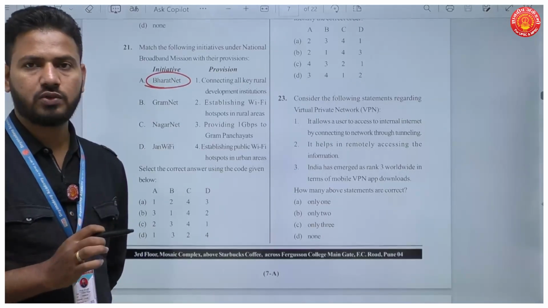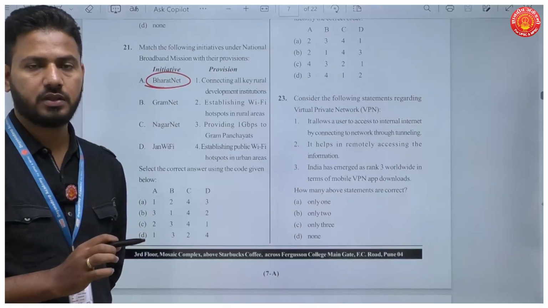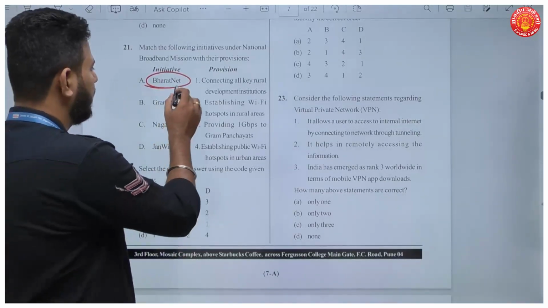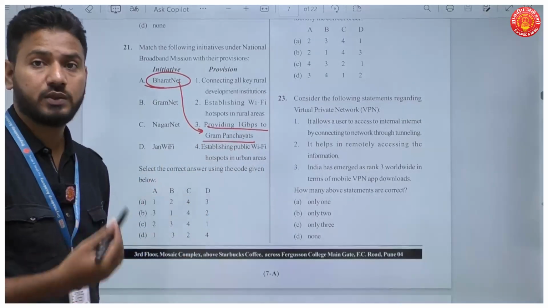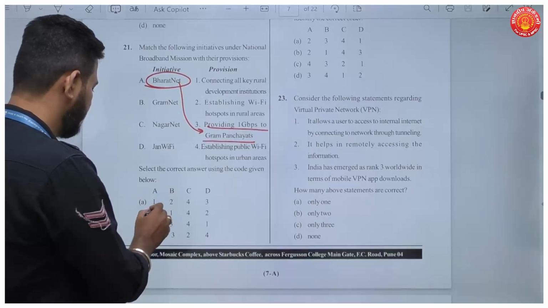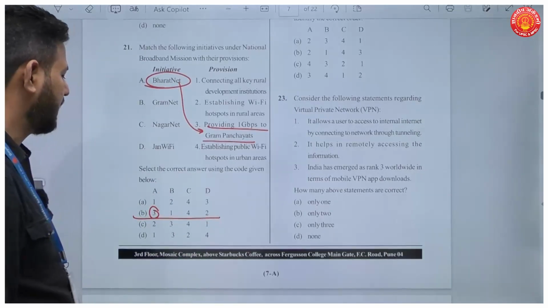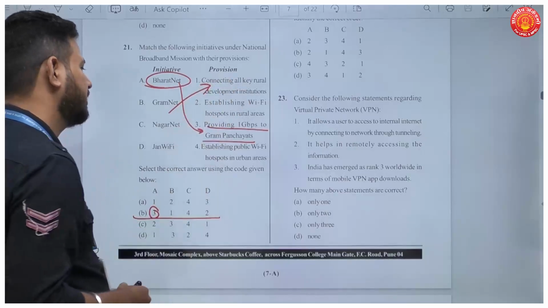The aim of this project was to connect all the Gram Panchayats in India by internet through optical fiber cables. So, A has to be 3, providing 1 Gbps to 250,000 Gram Panchayats in India. Now, if you go to the options, you see A, 3, there is only one option, B. This is your answer. So, GramNet is connecting all key rural development institutions.